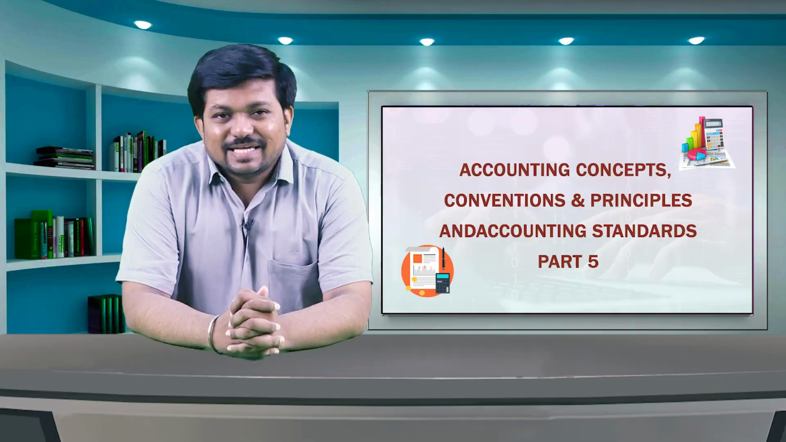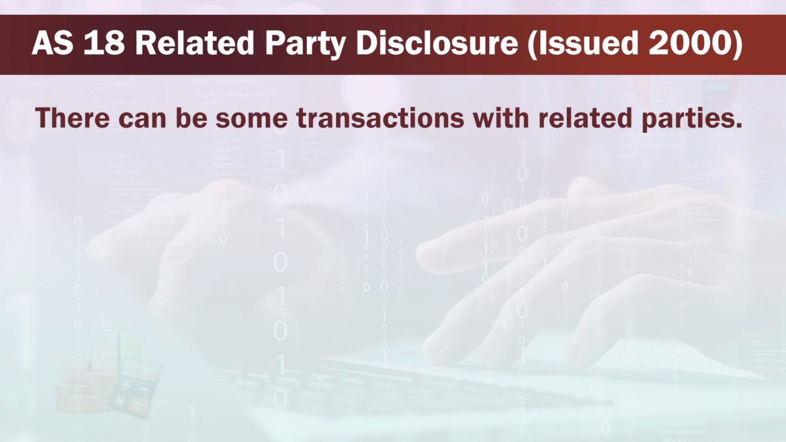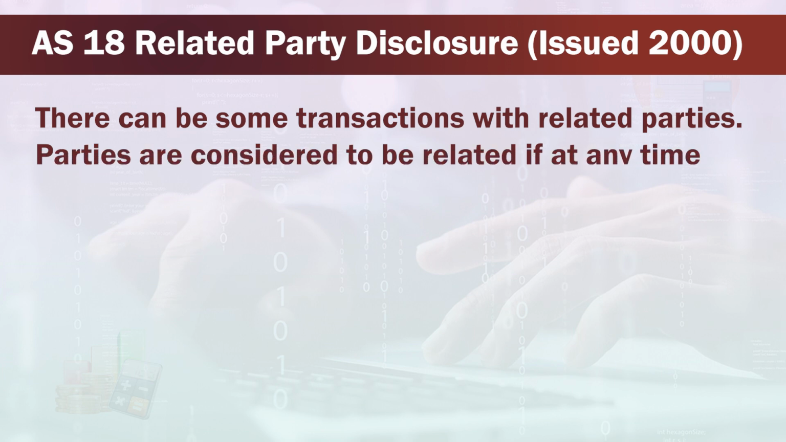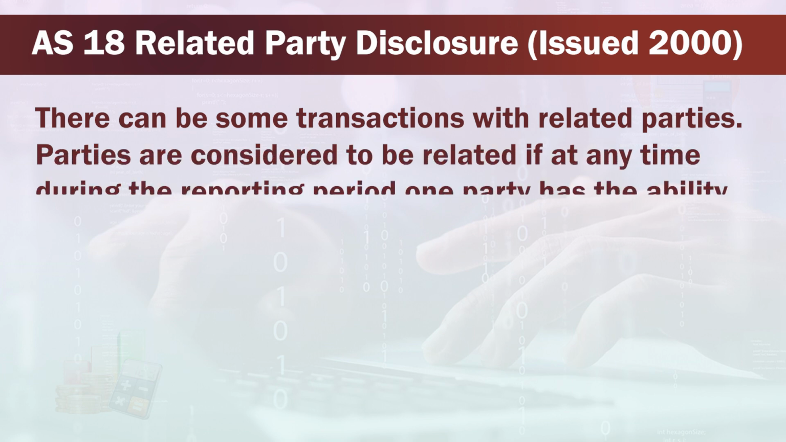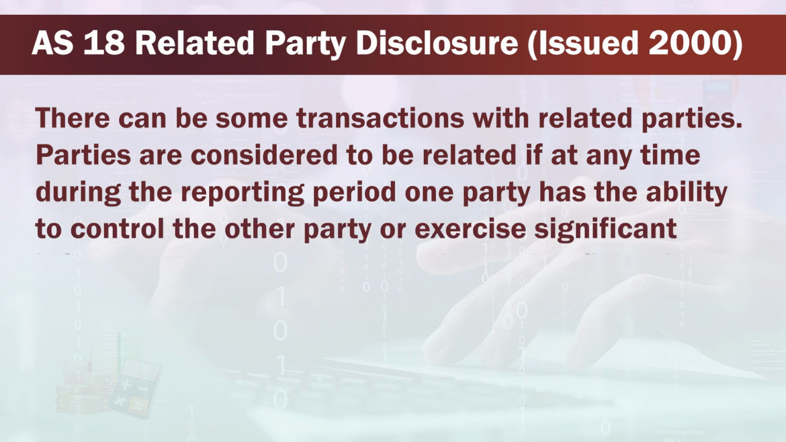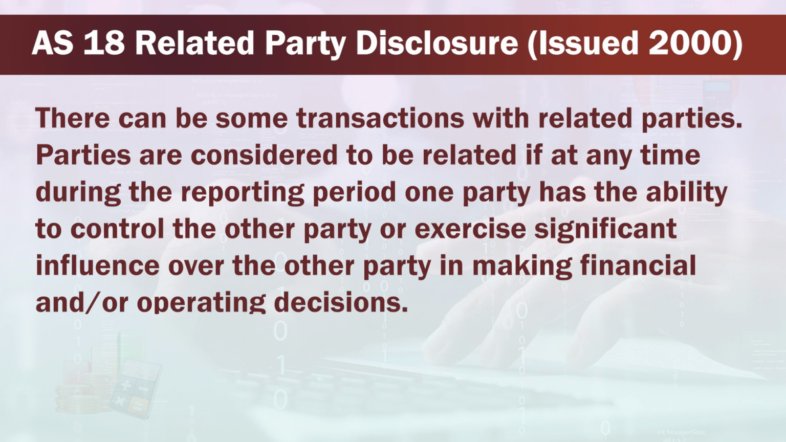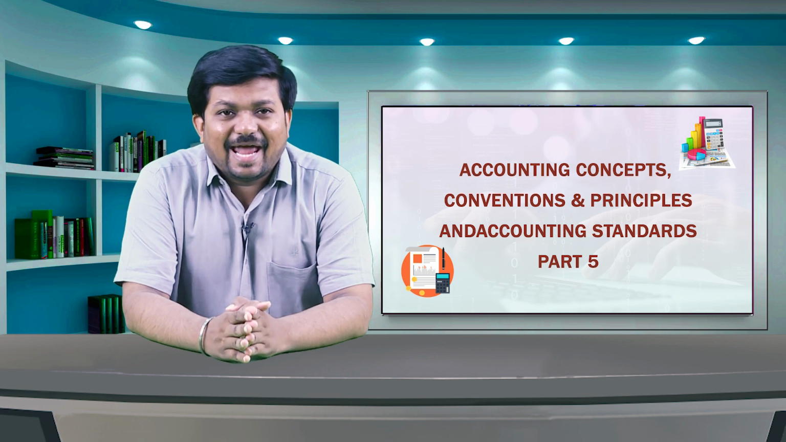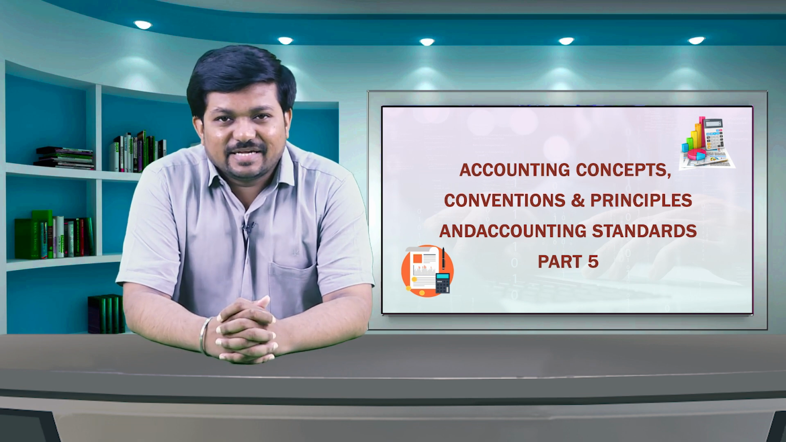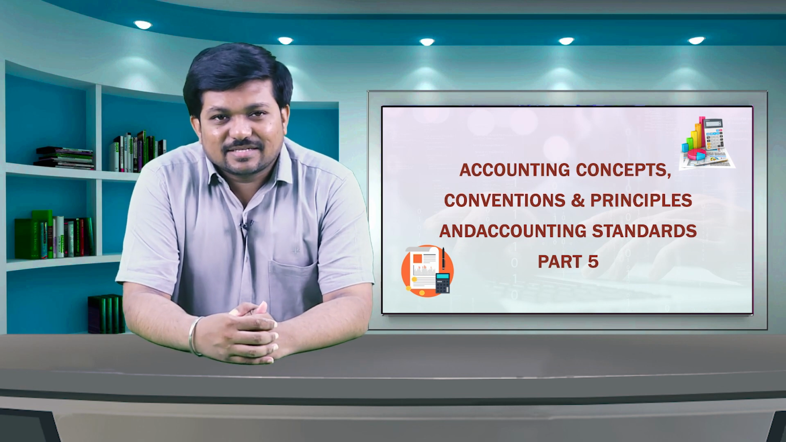Now, we will see AS 18, related party disclosure, which is issued in the year 2000. There can be some transactions with related parties. Parties are considered to be related if at any time during the reporting period one party has the ability to control the other party or exercise significant influence over the other party in making financial and/or operating decisions. There should not be any undue benefits to related parties. Thus, for safety and control purposes, this accounting standard is issued.